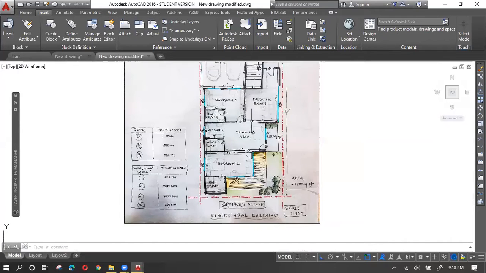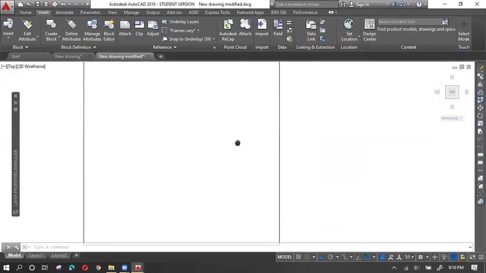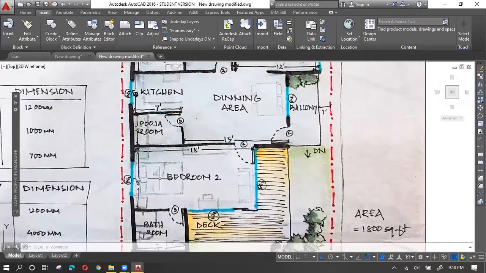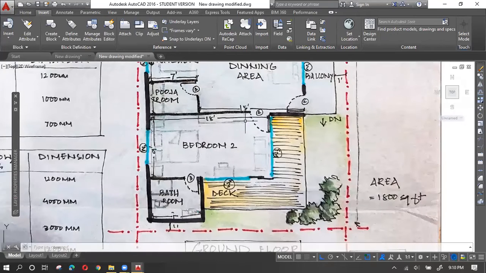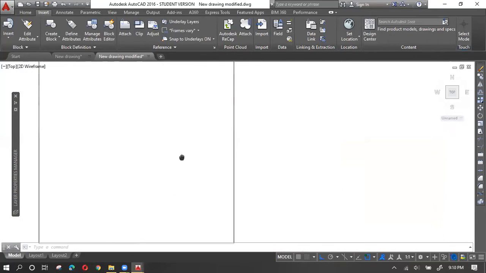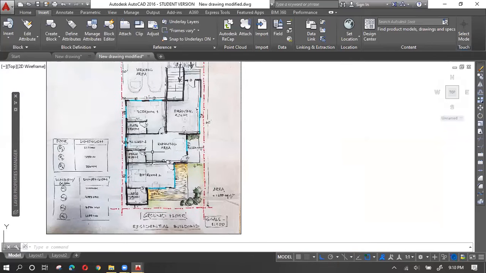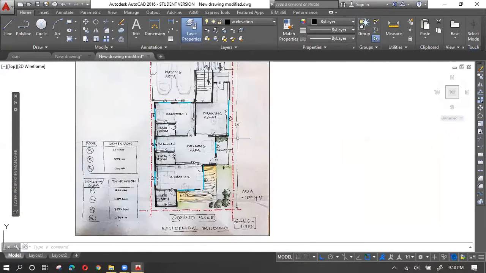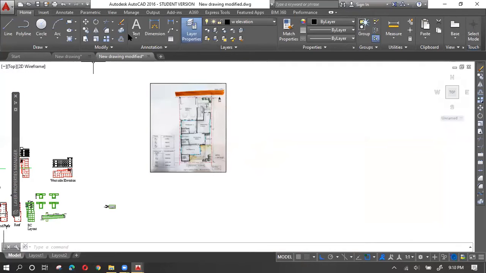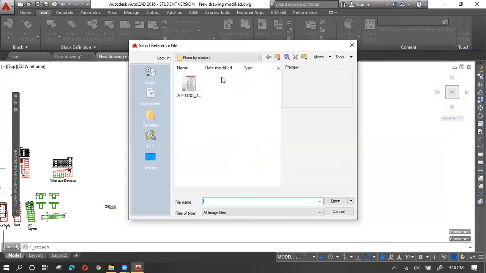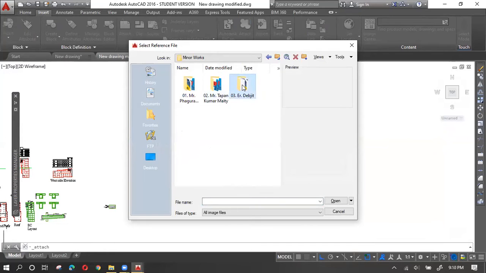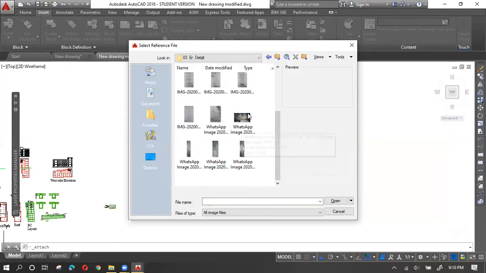But as I think ma'am also explained this, I'm again telling you, because for example, I don't know whether this is as per the scale. I mean if this is 9 feet, whether this is exactly 18 or double of it. But at least you can refer to this plan and draw. For example, this is in feet and inches. Let me take a drawing which is in millimeters. So that's why I opened that plan.